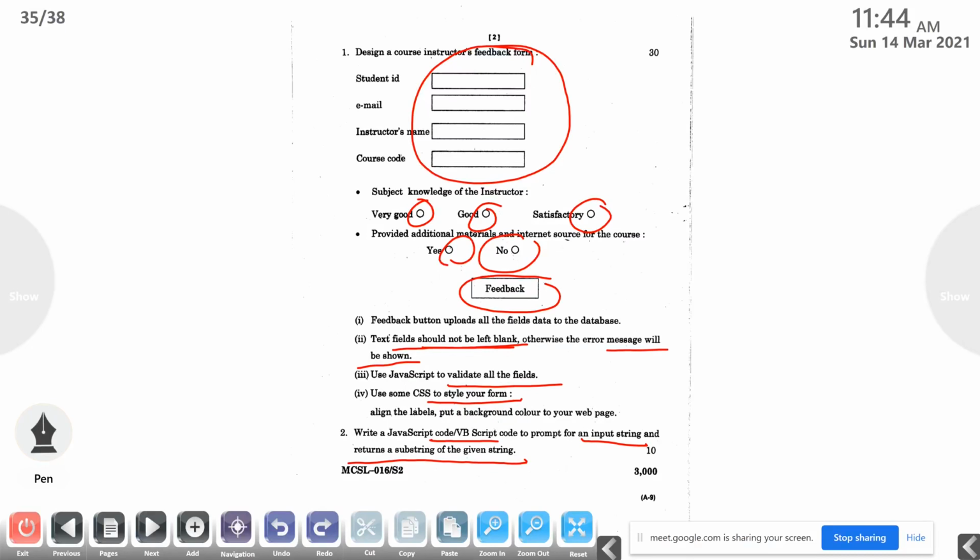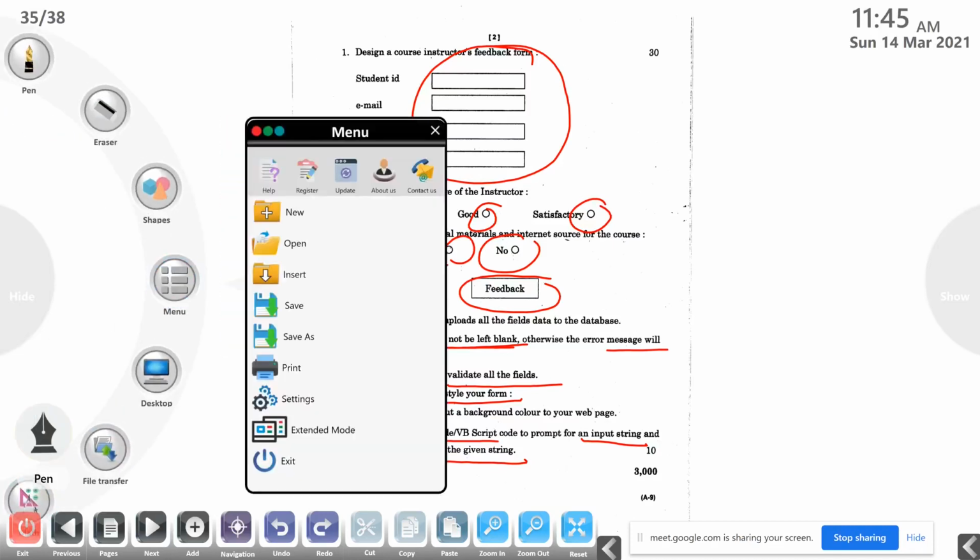Again you have to collect the second string, the substring that you want to return, from the user, and from the main string you should return the substring. For example, the main string is happy birthday to you and the substring is birthday. Then you extract birthday from the main string and display it. If the substring is Arun, that means Arun is not there in the main string, then you should display an error message, this substring is not there in the main string. So this is the second question, and again we are loading the third question.